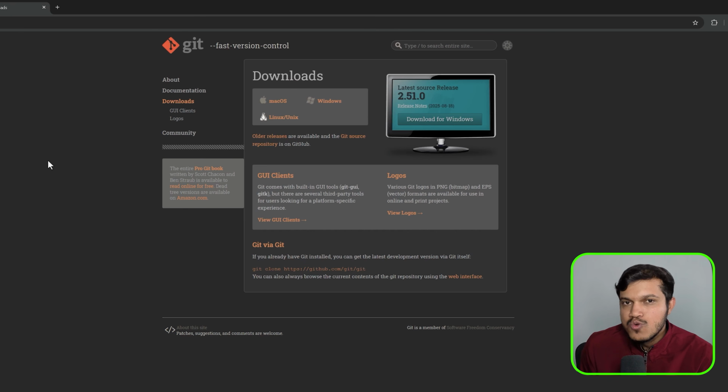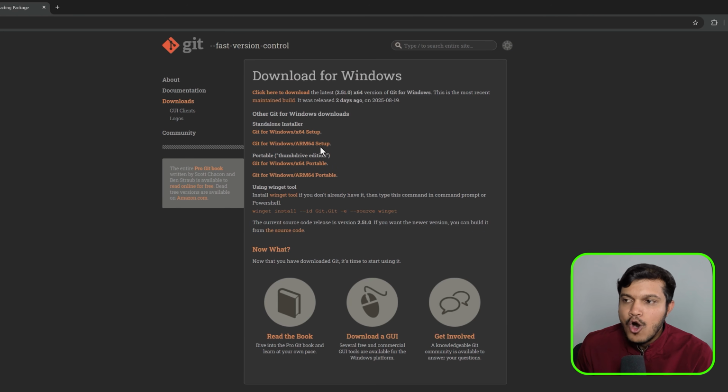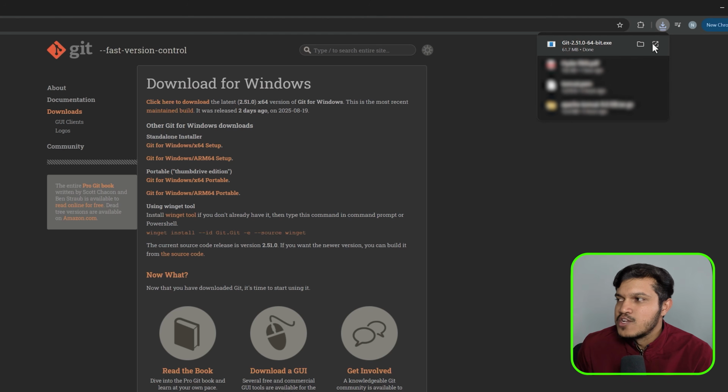And the moment you click on this, it will redirect to this page wherein you have an option to install Git for multiple operating systems. Since right now I'm on Windows, I would like to go and click on Windows. If you are on Linux or maybe Macintosh, you can go ahead and click on this. I would like to click on Windows, and we have multiple options here, and please go for Git for Windows x64 setup. We do have portable also. Please go with option number 1 which we have here, and the moment you click this, it will start to download. As you can see, within no time it got downloaded.